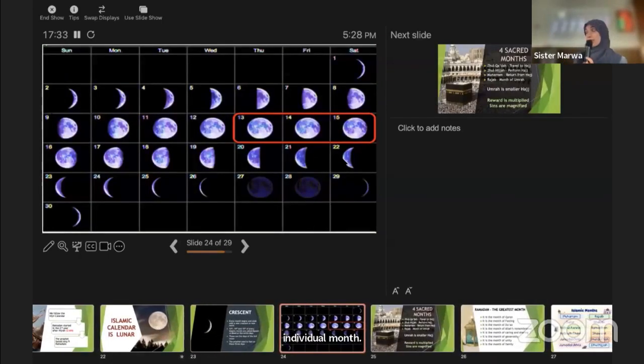So this here is just to show you a picture of the Islamic month and how it would look like if we're looking at the moon. How would we know that it's the beginning of the month and the end of the month? So if you look at the crescent here, the first of the month and the last of the month are the same shape. So this is how we know this is the first and then the last of the month. They look almost the same.